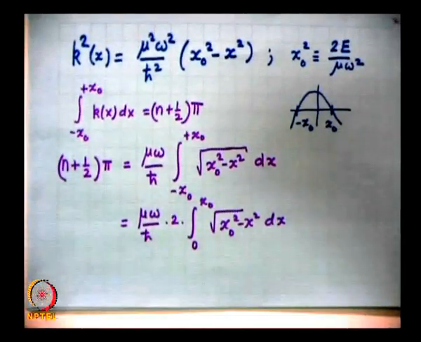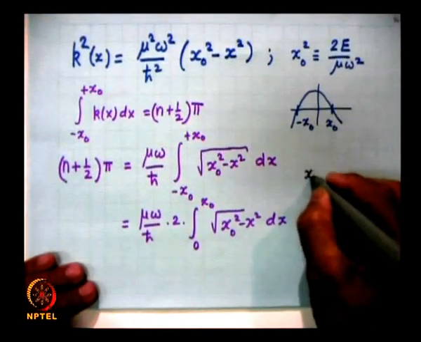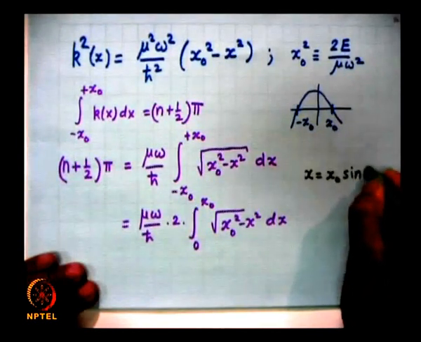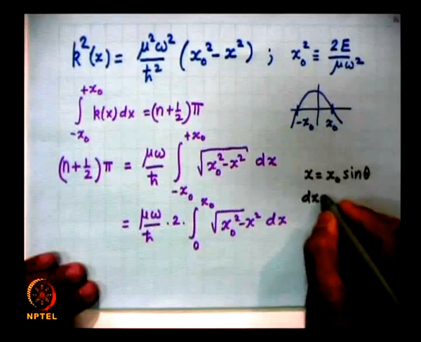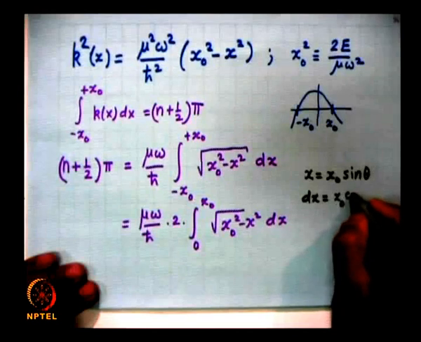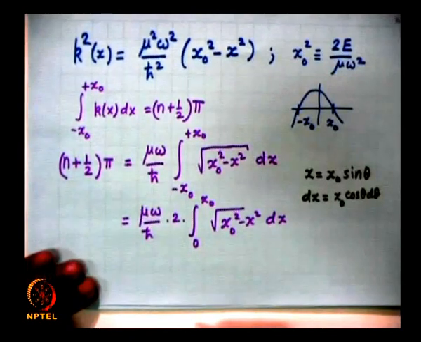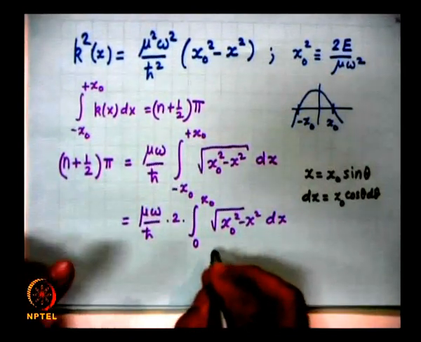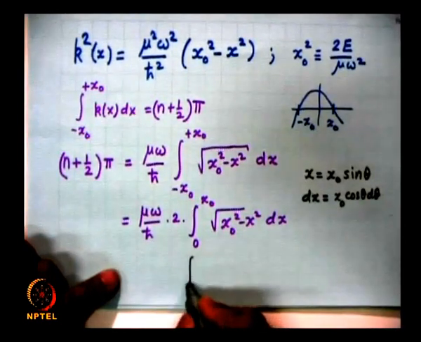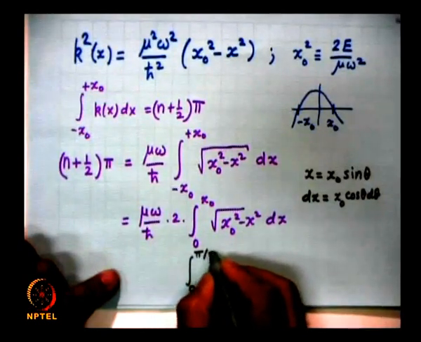Let me do this integral, although I know all of you will be familiar with this. I do this: x is equal to x naught sine theta. So, dx is equal to x naught cos theta d theta. So, this will be from, when x is 0, theta is 0, and when x is equal to x naught, theta is pi by 2.